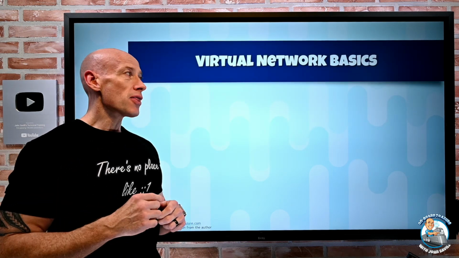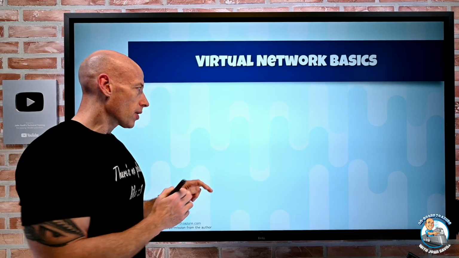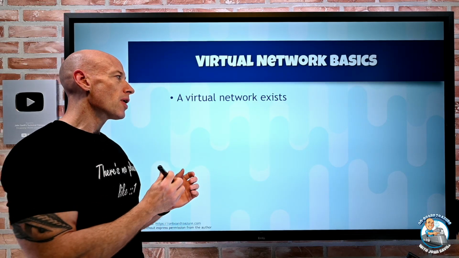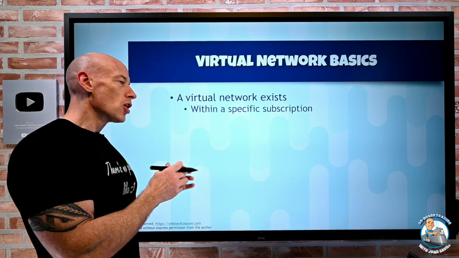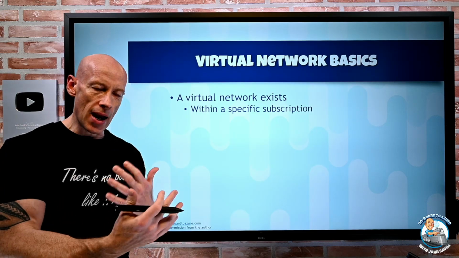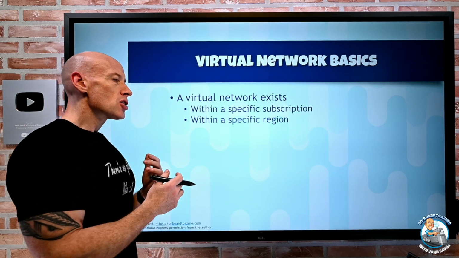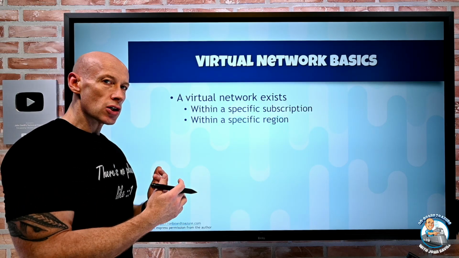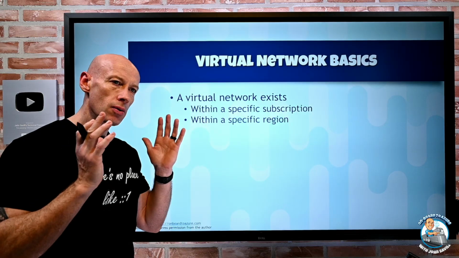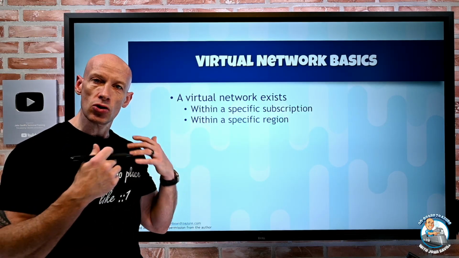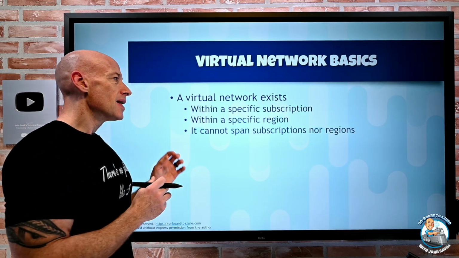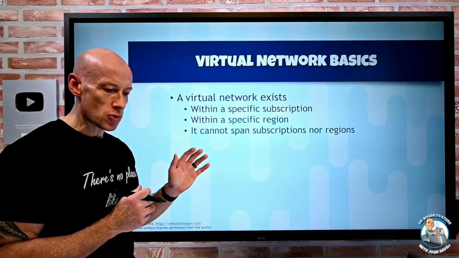If we think about the basics of a virtual network, well, a virtual network exists within a certain subscription, so that's a boundary, within a certain specific region. Obviously a subscription can use many regions, but a virtual network cannot span subscriptions or regions.